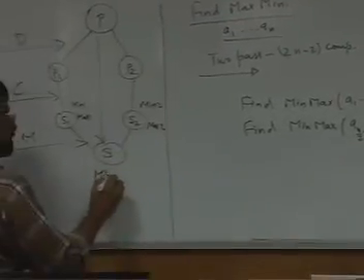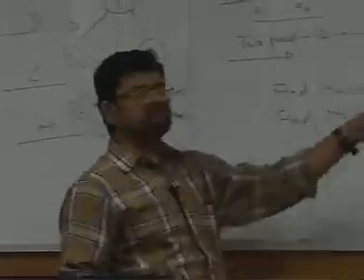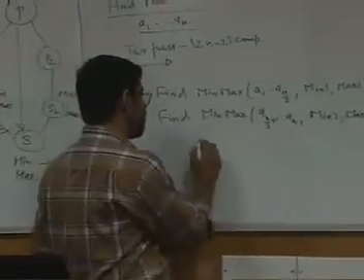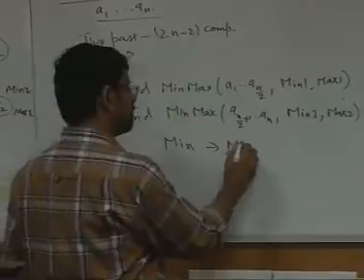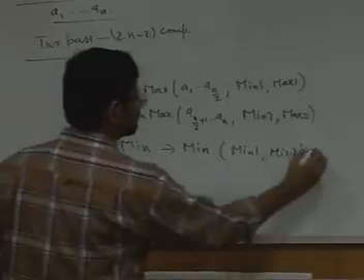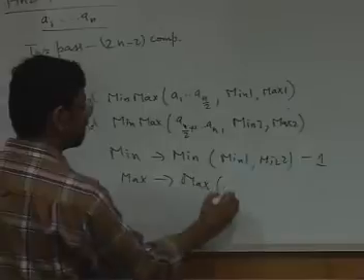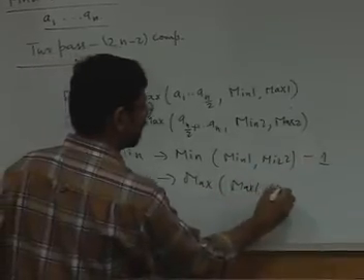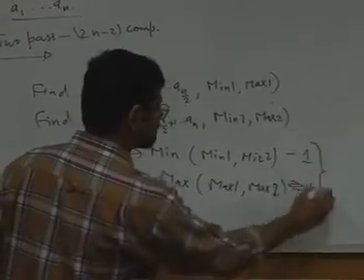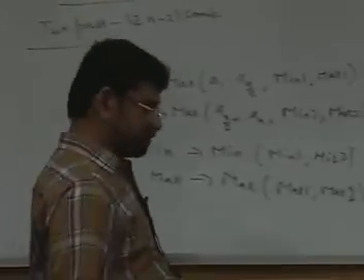How do I find the overall min and max? If I want to find the minimum, these two minimums, if you compare, that is enough. Okay? And so to find the minimum, you take the minimum of min 1 and min 2. This you can do in one comparison. If you want to find the maximum, you find the maximum of max 1 and max 2, and therefore this takes another one comparison. So in two comparisons you solve this problem.